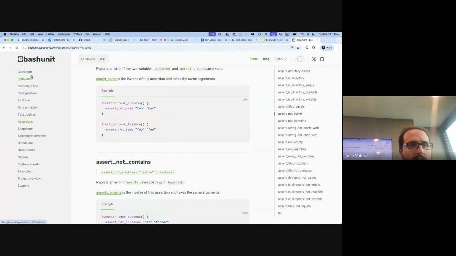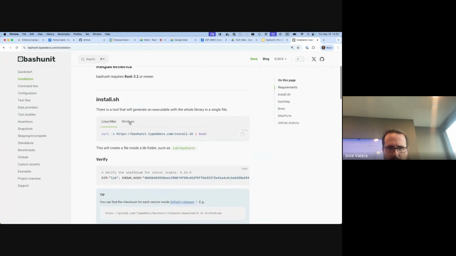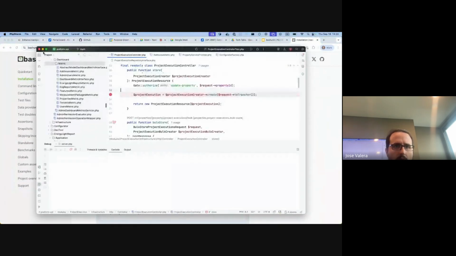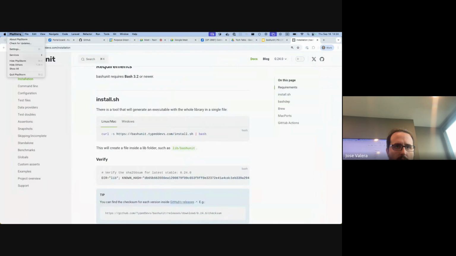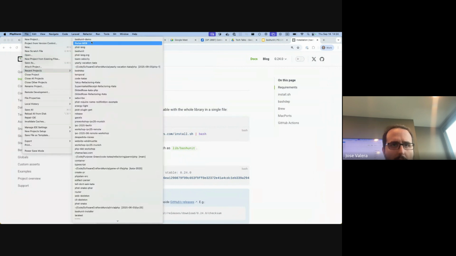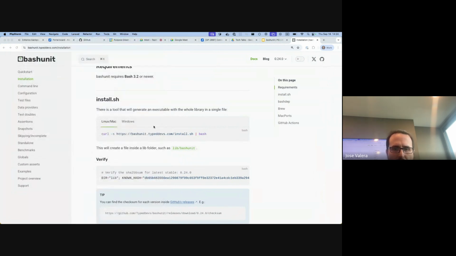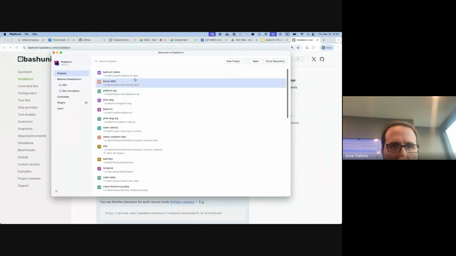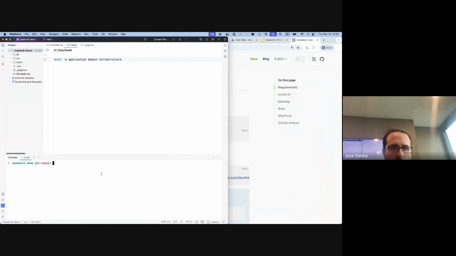As I say, let's go to installation. Let's actually install it. Let's go to a little demo. Let's go here. No. PhpStorm, File, Open. Let's open bashunit demo, for example. Is it opening? Demo. Okay, here we got one.